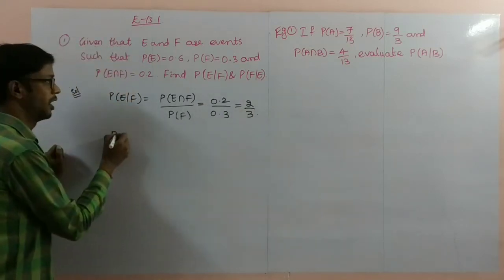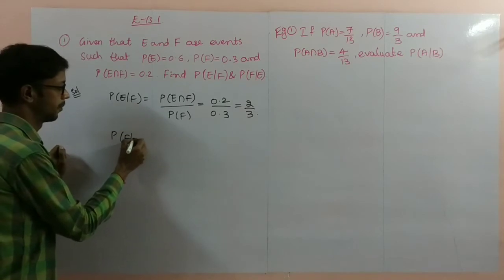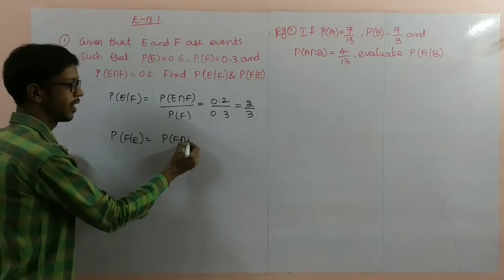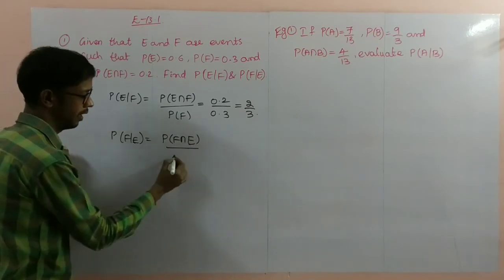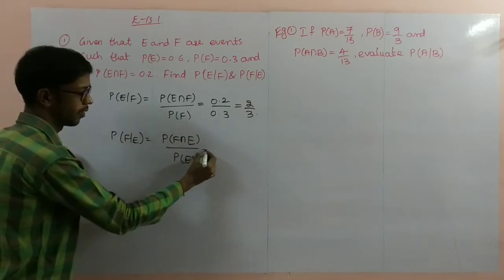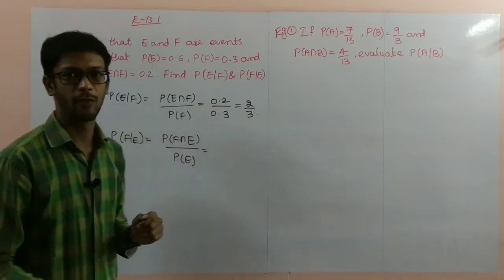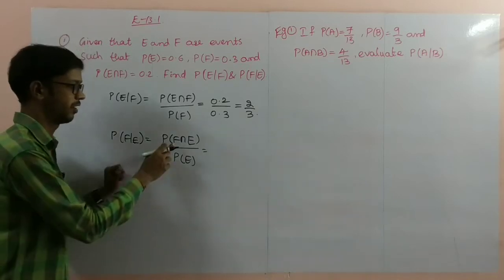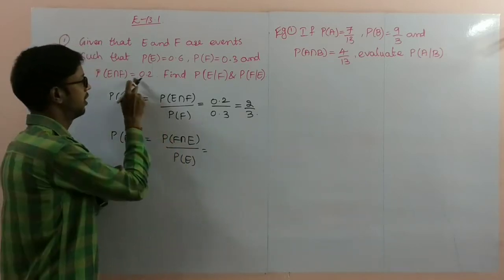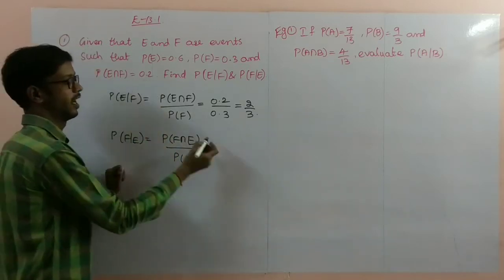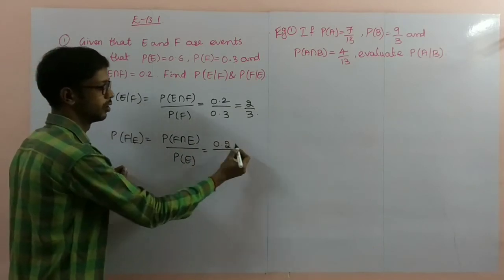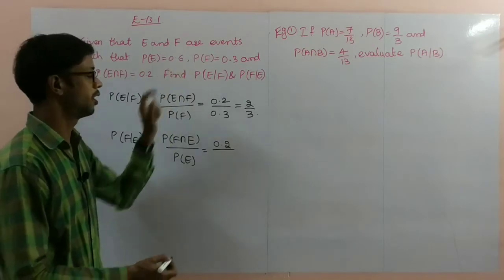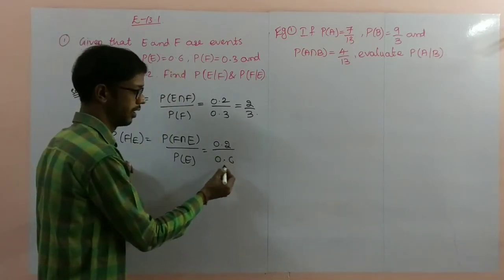Next, probability of F by E is equal to probability of F intersection E by probability of E. E intersection F is nothing but F intersection E. The commutative property exists for intersection, so both intersection parts are the same. We can write 0.2 by probability of E. Probability of E is 0.6.